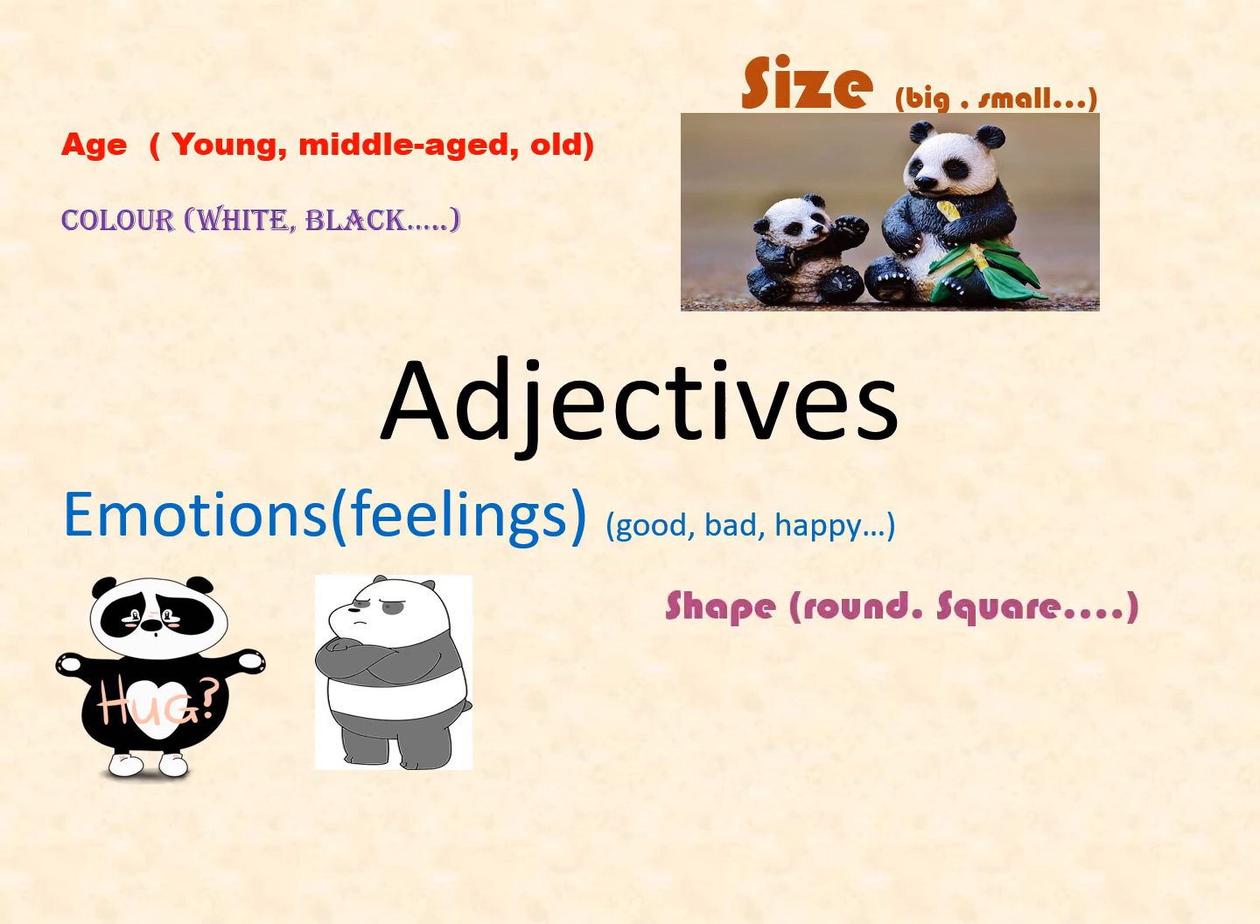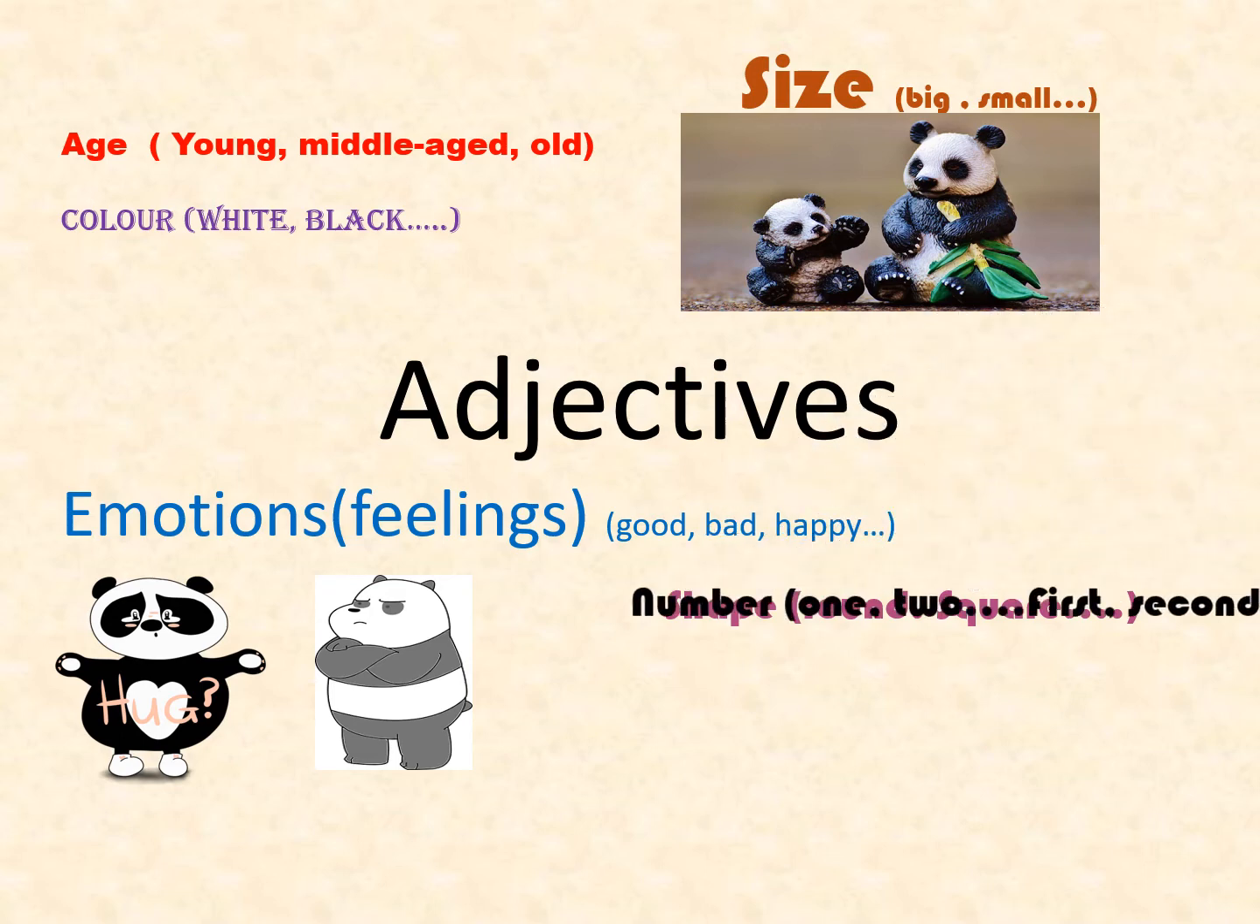Next adjective, shape. Words like round, square, rectangle, triangle, etc. are used to describe the shape of a noun in a noun phrase. Example, round-faced panda. Students, this is a noun phrase. In this noun phrase, the word round is used to describe the face of the panda.